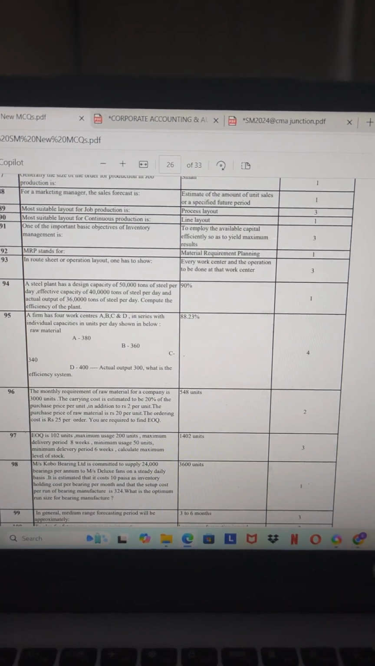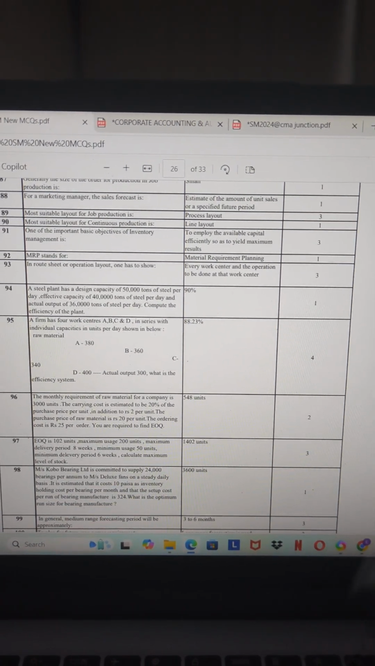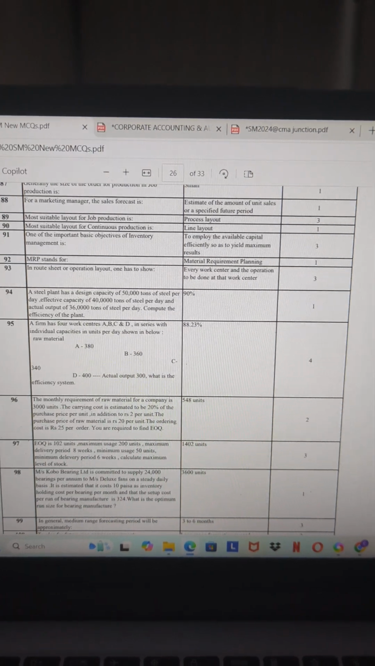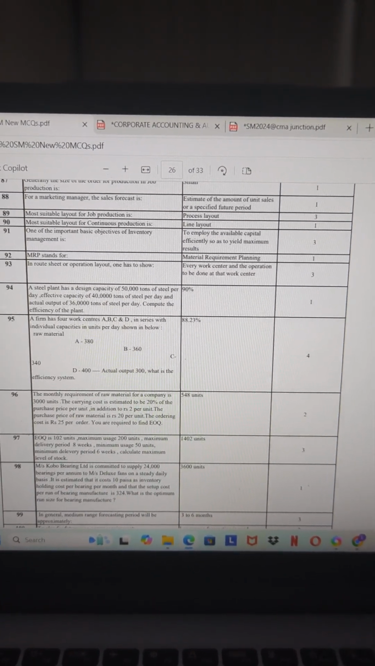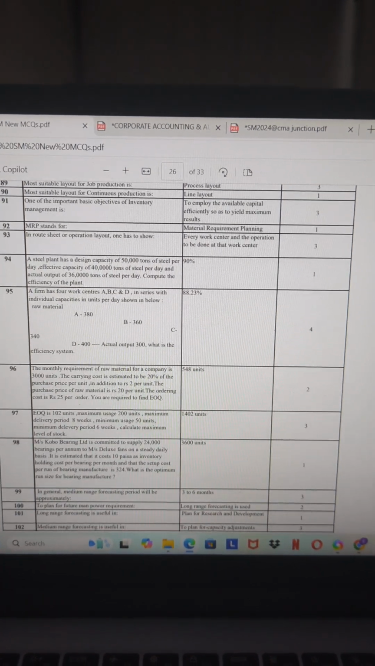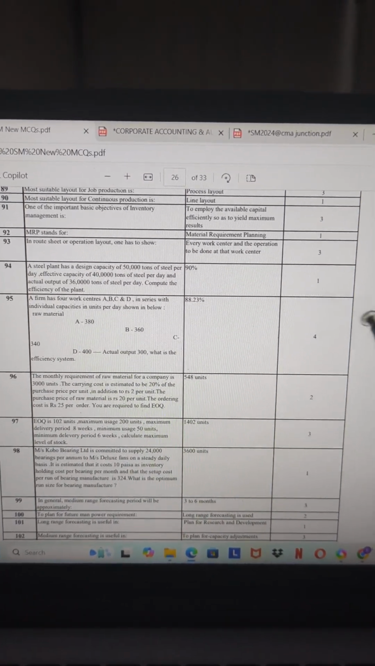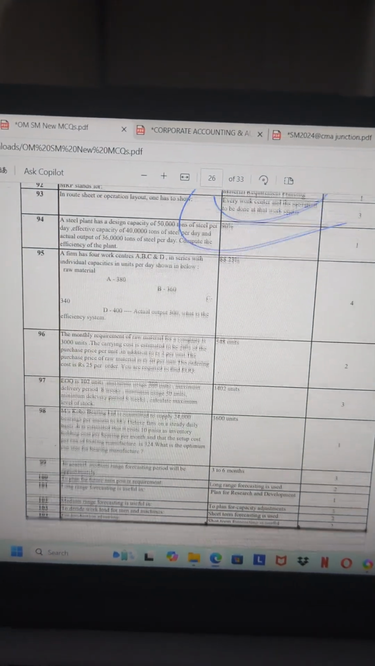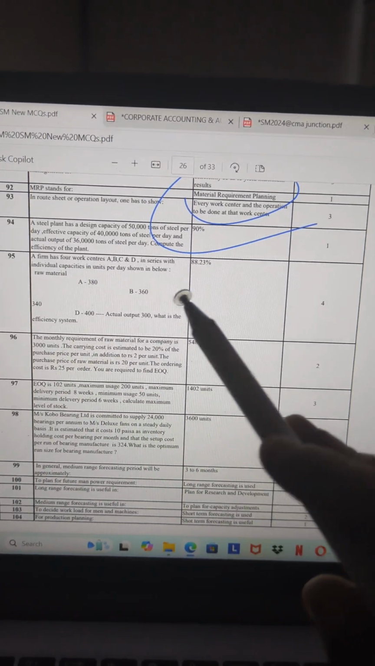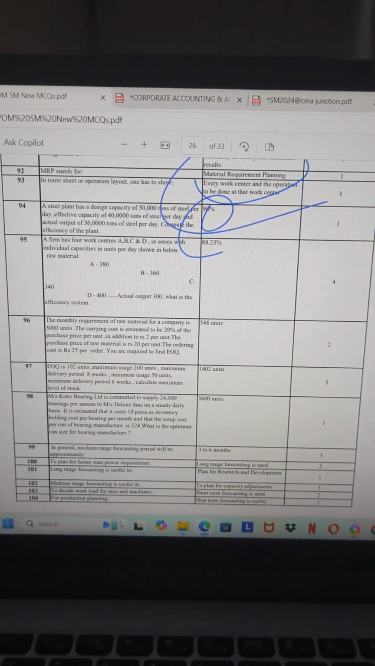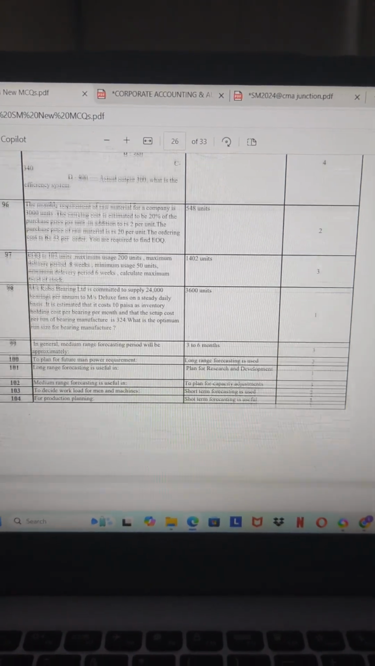Most suitable layout for job production is process layout. Most suitable for continuous production is line layout. One of the important basic objectives of inventory management is to employ the available capital efficiently so as to yield maximum results. Material requirement planning. In the route operations, every work center is an operation. Planning 50,000, 90%. The firm has work centers in series with individual capacities 380, 360, 340, 400.